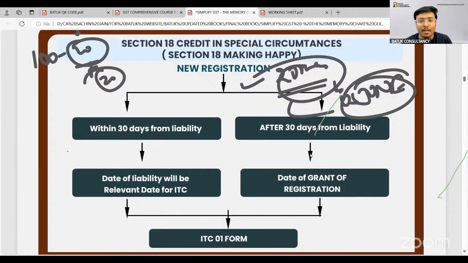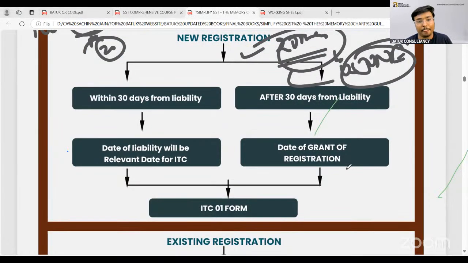I should be eligible to claim the input tax credit because I will pay the output tax to the government. From that perspective, government has introduced this specific section, section number 18. In this particular section, government said that yes, Mr. Sachin, if you take the GST registration within 30 days from the date of liability, in that case, as on the date of liability, whatever input goods are there in your stock, yes, you will be eligible to claim the tax credit on that particular goods.